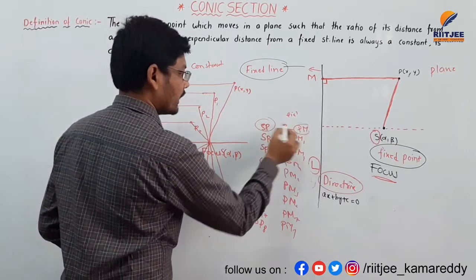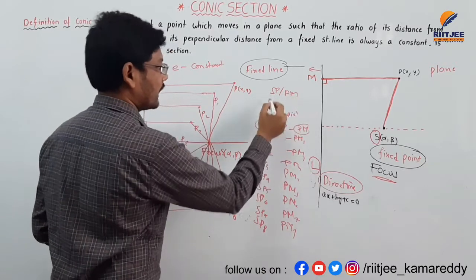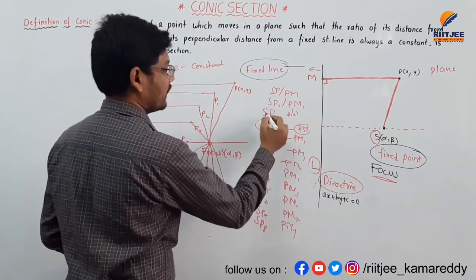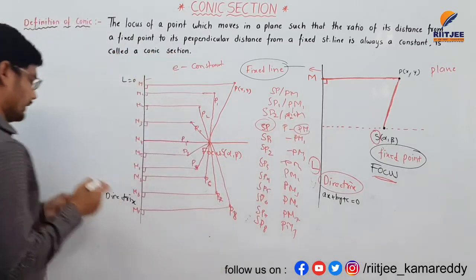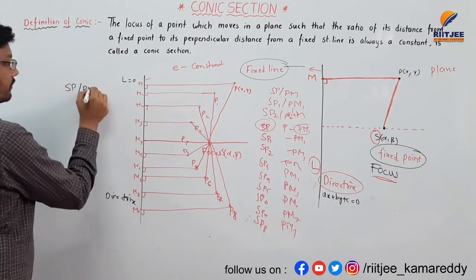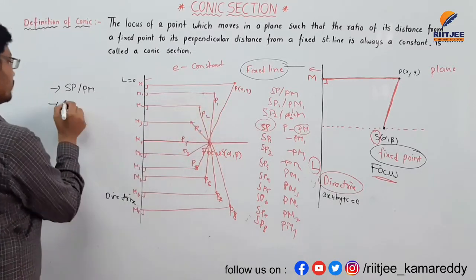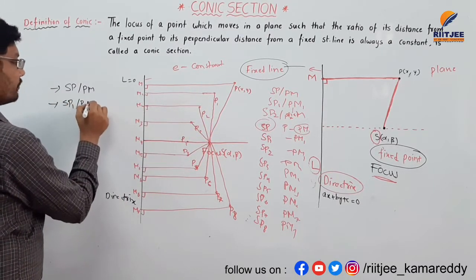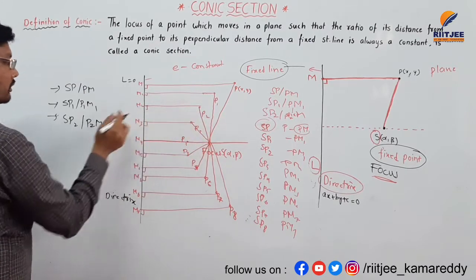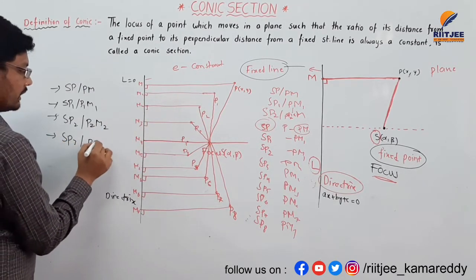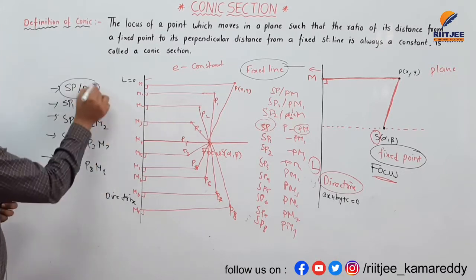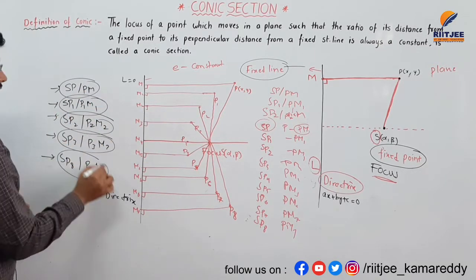So the ratios SP by PM, SP1 by P1M1, SP2 by P2M2, SP3 by P3M3, and finally SP8 by P8M8, are all constants.